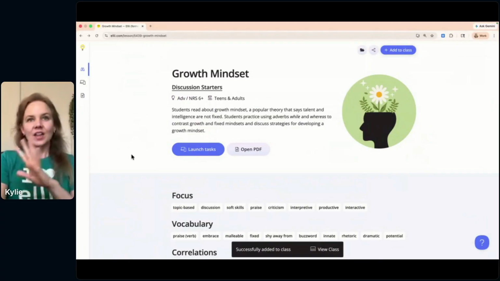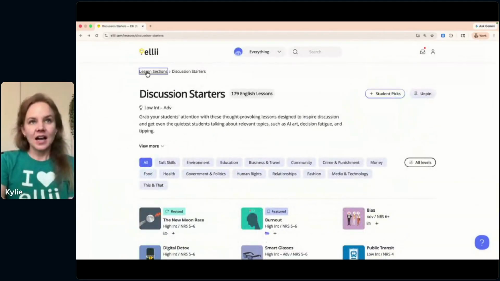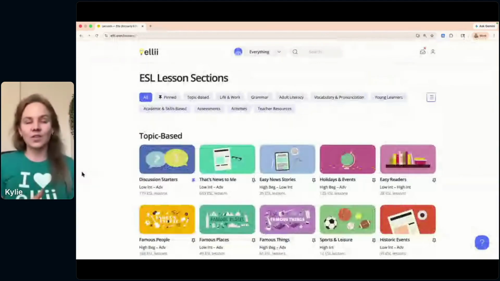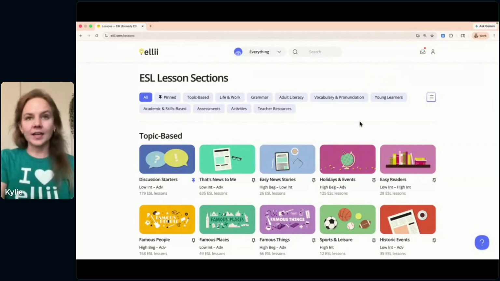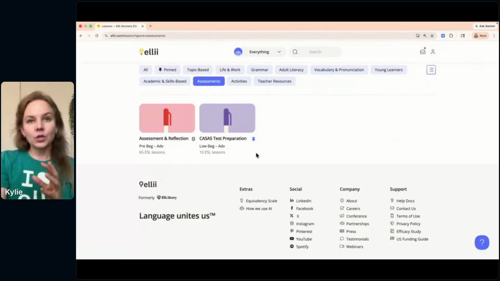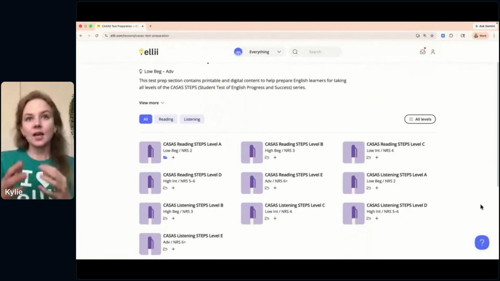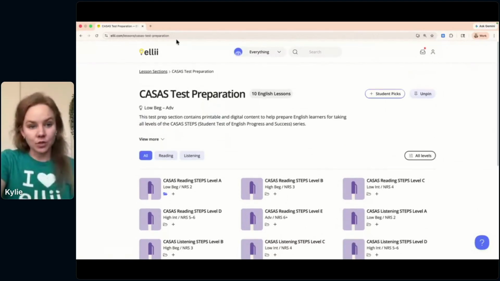But that is a little bit more about content and the lessons that you can have in Ellii. There's lots of different lesson sections here, and we don't have time to go through all of them, but I definitely recommend you explore here. One thing I will mention before we move on is that we have assessments here at Ellii. I clicked on the assessment genre, and if you use the CASA Steps practice tests in your program, if you're US-based teaching adult ed, you might use these. We have a listening test and a reading test for all of the levels. So that's something that's included in your Ellii subscription here that you can use to help students prepare.